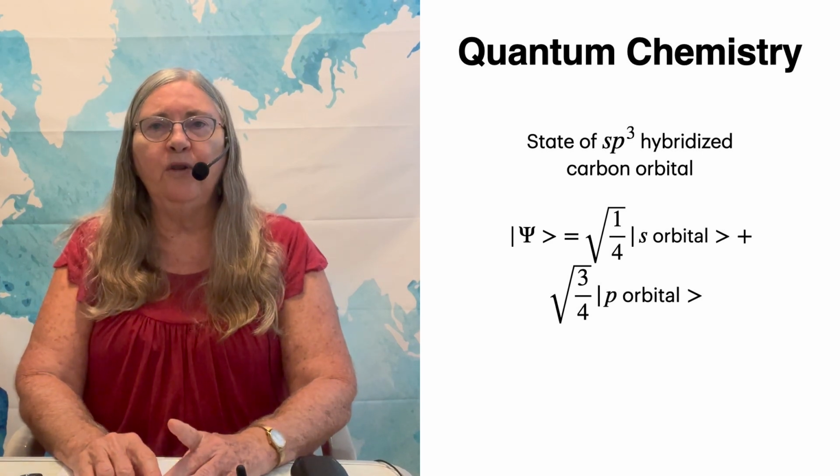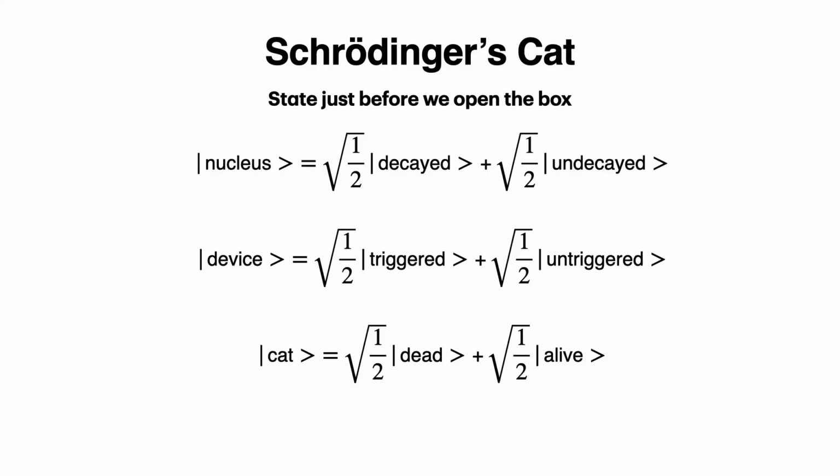Now when we go to the Schrödinger's cat experiment, we have no hope of writing out the solution of the Schrödinger's equation for a cat, or even for the Geiger counter and the diabolical device that may kill the cat. Maybe for the atom is decayed and undecayed. Anyway, we just write out the functions, and here's what they look like.